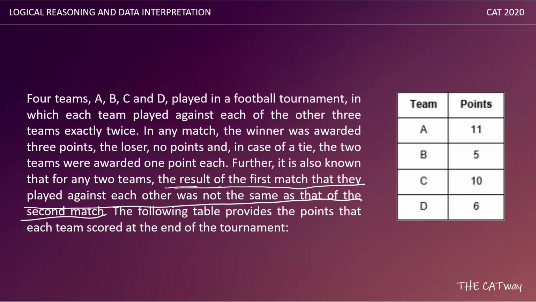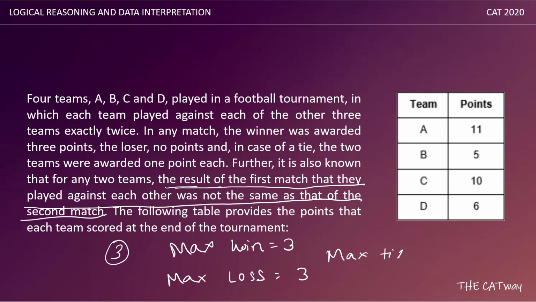Now what does this imply? Let's talk about all three other teams. A played against all of them, so let's say A won the first three matches he played against every other team, the first match with each of the teams. So he wins three games. Now in the second round he cannot win any game. So the maximum number of wins for any team can be 3. Similarly, the maximum number of losses for any team is 3, and the maximum number of ties is also 3.